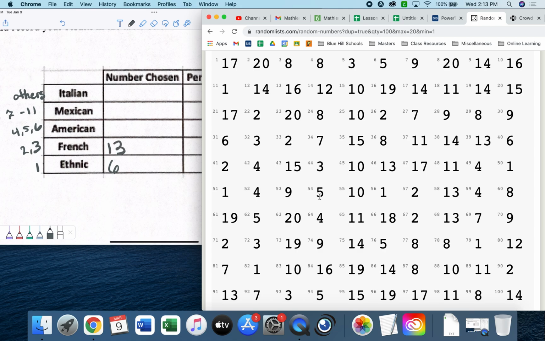Three numbers, 4s, 5s, and 6s. Can you do it? Yes. 1. Why are we screaming? 2. Just joking. 2. Three. 3. Wait. 4s, 5s, and 6s. This is 2, right? Yeah. 2, okay? 3. 4. 5, 6, 7, 8, 9, 10, 11, 12. 12 of them. 12 American food.